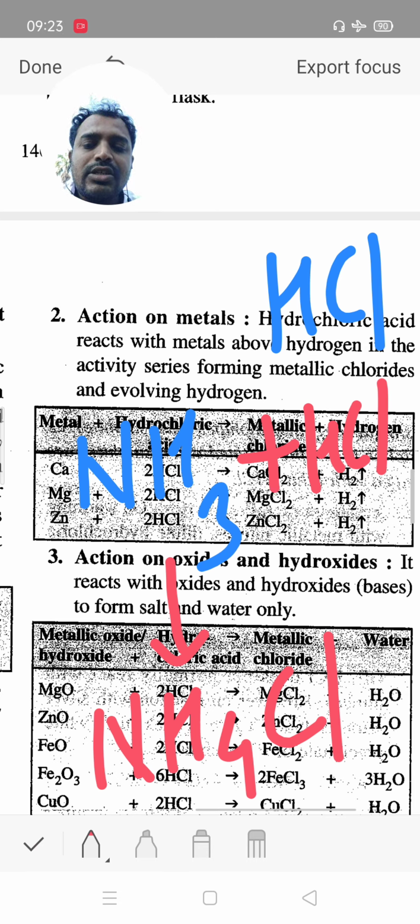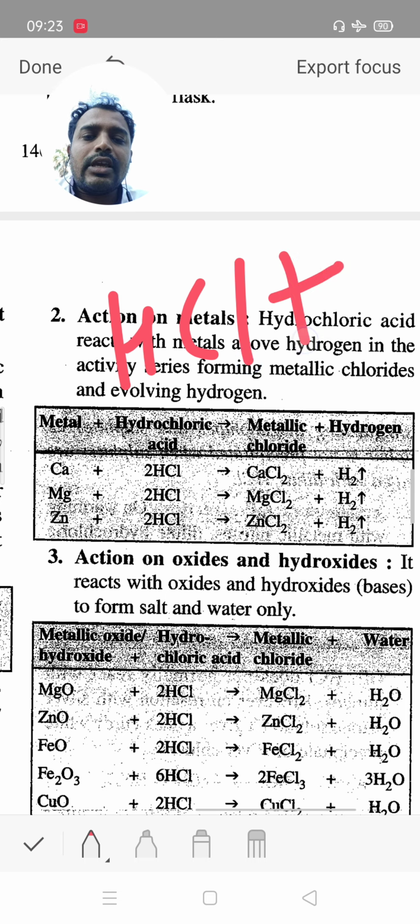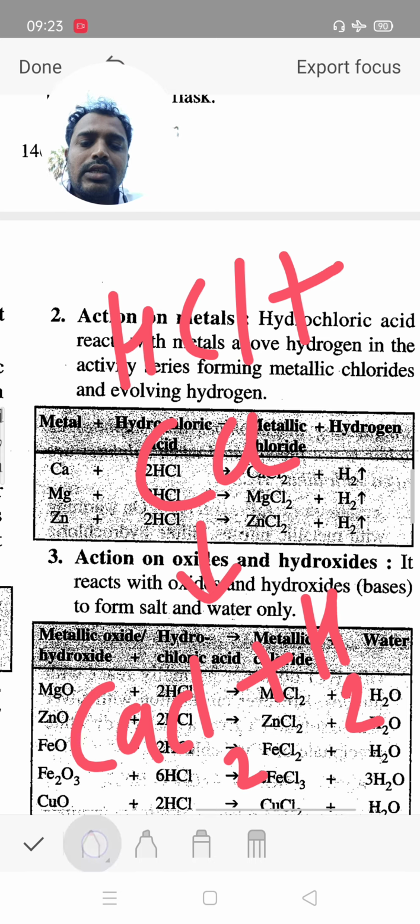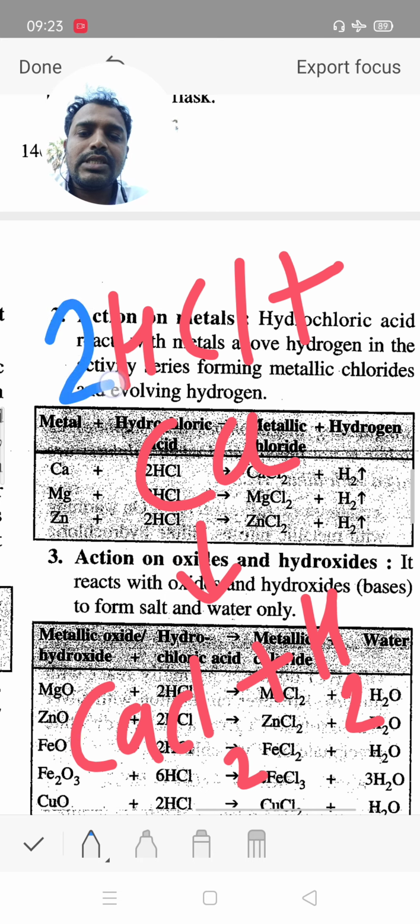Now the second reaction, when hydrochloric acid reacts with calcium metal, it gives calcium chloride and evolution of hydrogen gas. In this, calcium reacts with 2 times HCl, and there is evolution of hydrogen gas.